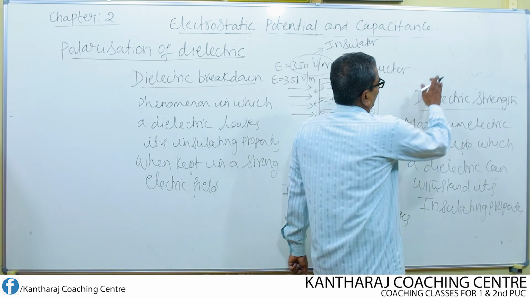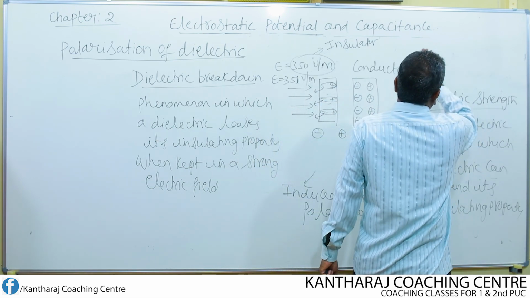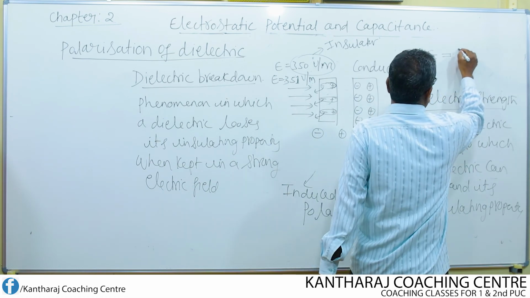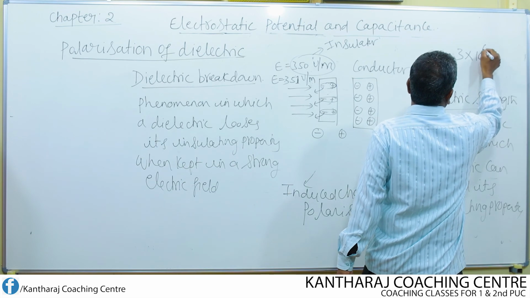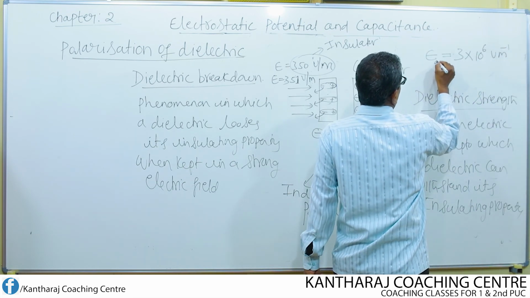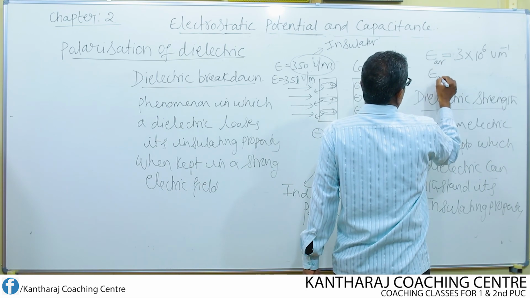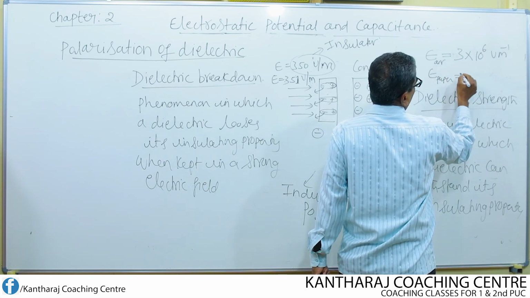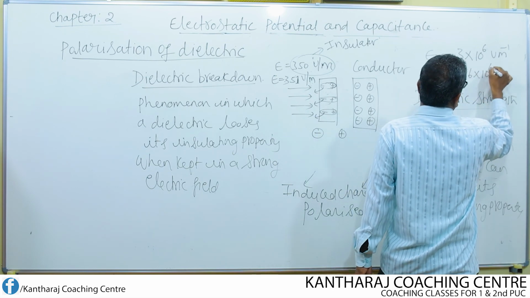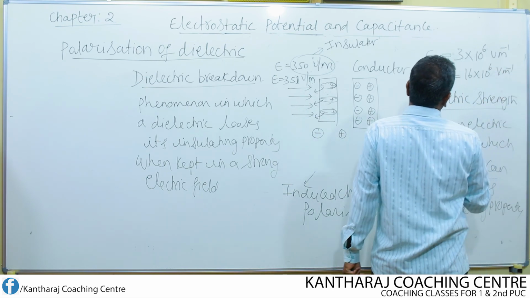For example, if I consider air, its dielectric strength is found to be E equal to 3 into 10 to the power of 6 volt per meter. This is for air. The dielectric strength for paper is around 16 into 10 to the power of 6 volt per meter.